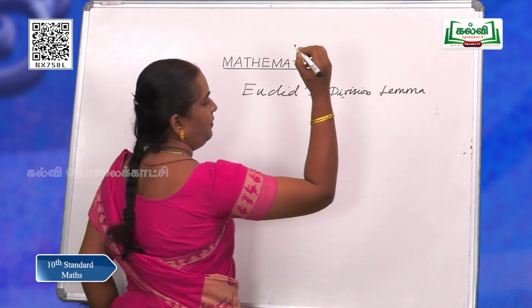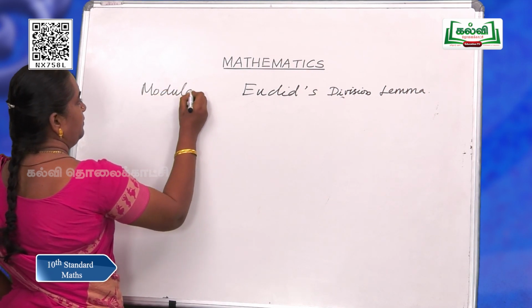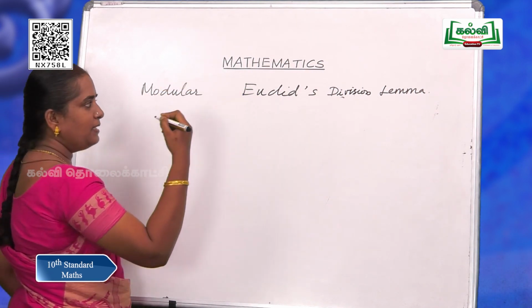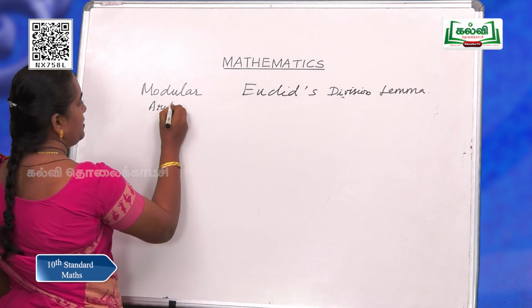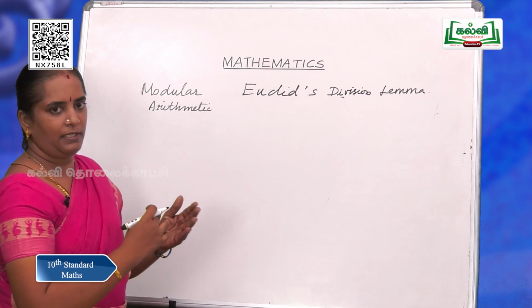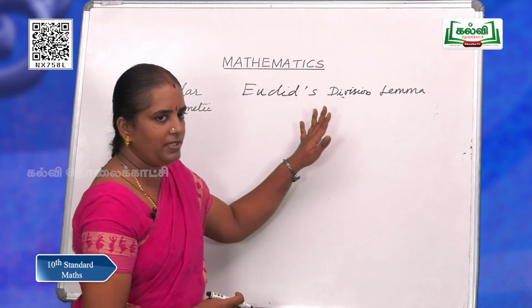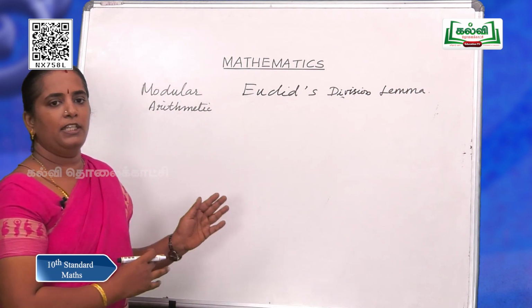What is the connection between modular arithmetic and Euclid's division lemma? We are going to see that. As modular arithmetic deals with division and this is a division lemma, we are going to relate these two.